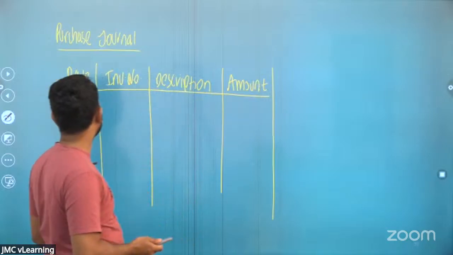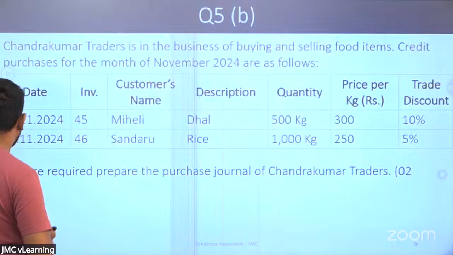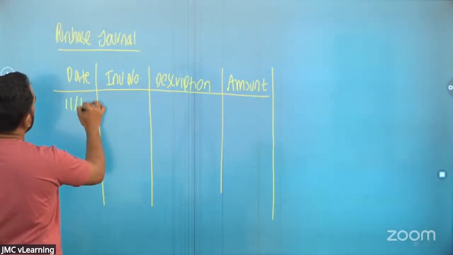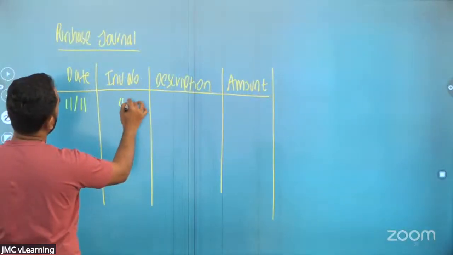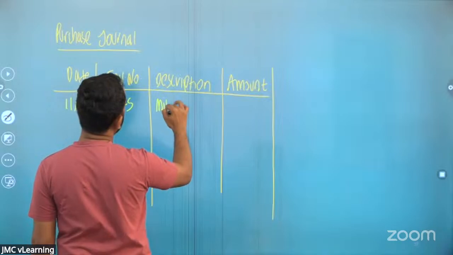We'll just record the information. It's very easy. I think the date is 11th of 11 or something like this. Invoice number is 45 and the supplier is Mihaly.